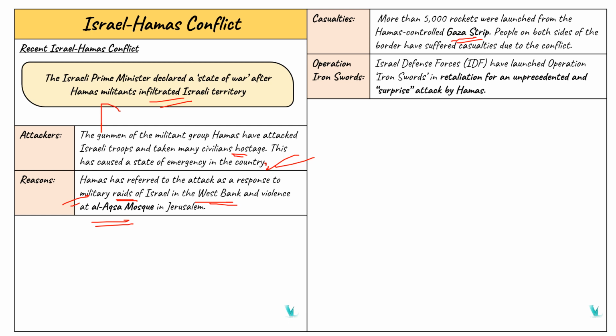So here it is Operation Iron Swords. The Israel Defense Forces, that is IDF, have launched Operation Iron Swords. So we have to remember this. Why? In retaliation for an unprecedented and surprise attack by Hamas. So this is about the conflicts between Israel and Hamas.